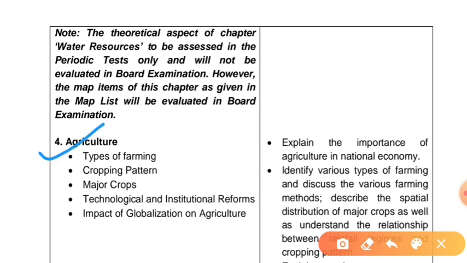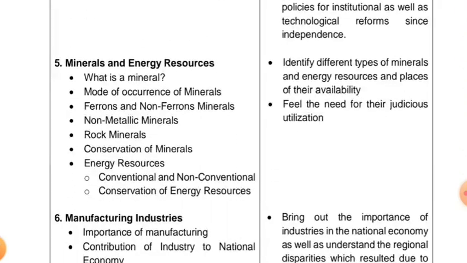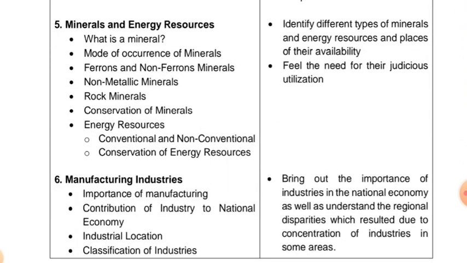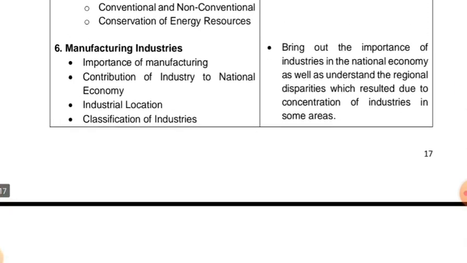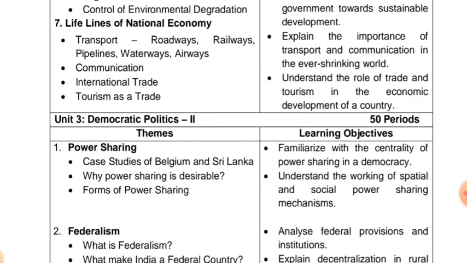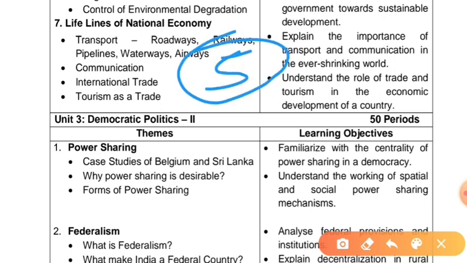Fourth one, agriculture, we have to study. Fifth one, minerals and energy resources. And sixth one, manufacturing industries. In all, there are 5 lessons in geography that are important for our examination purposes. The last lesson is lifelines of national economy. I hope this is clear.